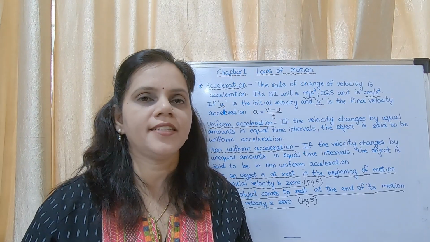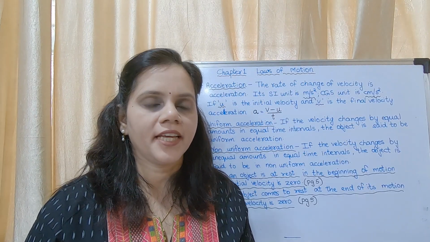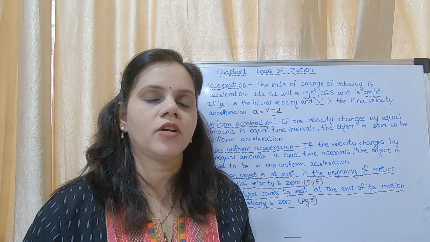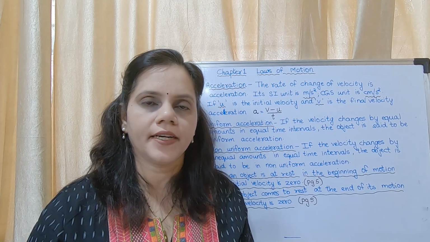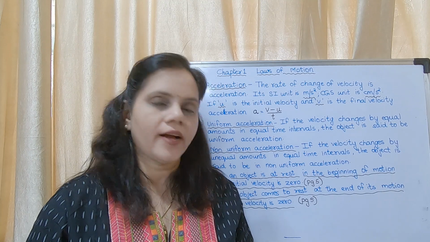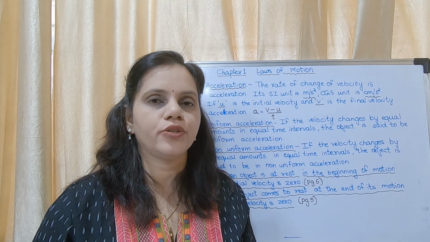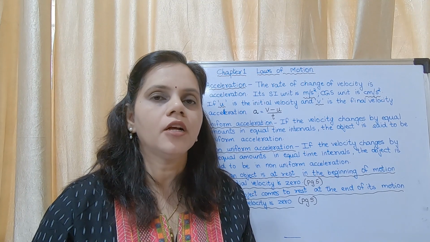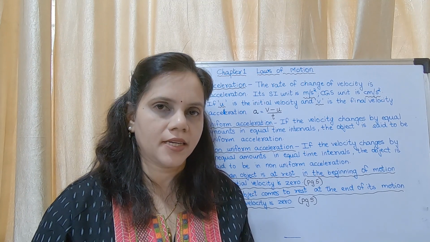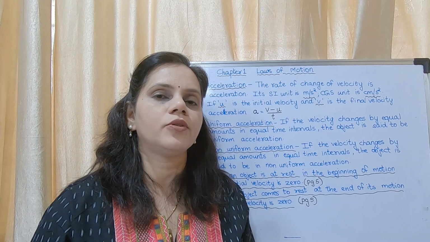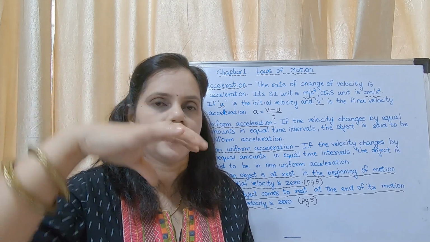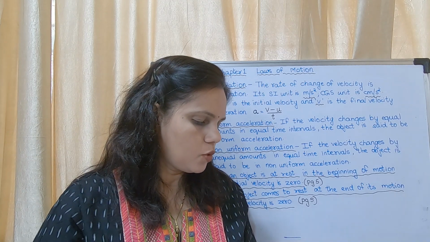Now the next topic is acceleration. You may take page number 4. They have given an activity. The activity is, you have to take a 1 meter long plastic tube and cut it lengthwise into 2 halves. You will get a channel. You have to place that channel in a slanting position and put a ball into it. The ball will move down.